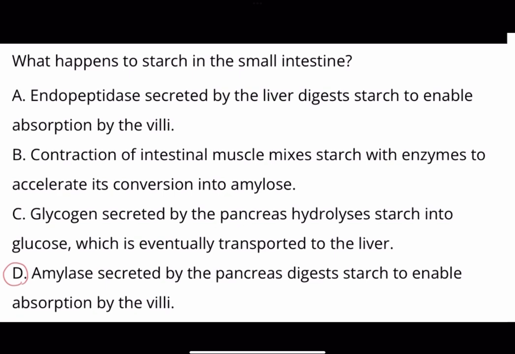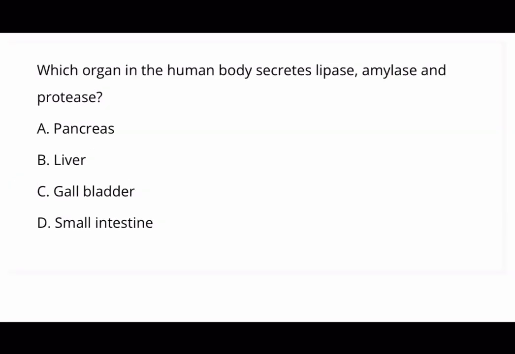And there's this one. The diagram shows the layers of the tissue in a transverse section of the human small intestine. Which is the layer labeled with the letter X? It is the circular muscle. B. And then we have this question. Which organ in the human body secretes lipase, amylase, and protease? And of course the answer is A, the pancreas.